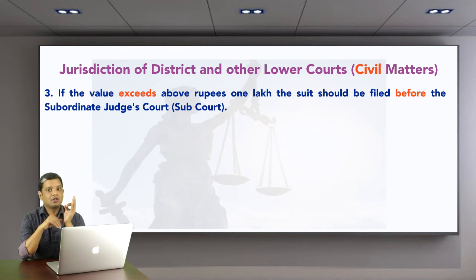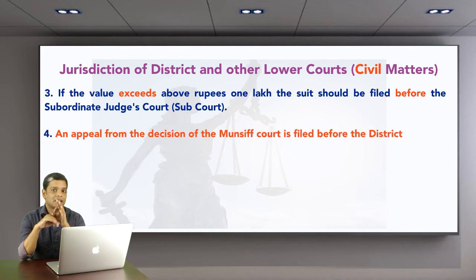But one point that you need to note here is about appeals. You may be thinking that from the Munsif Court it should go to the subordinate court, but the matter is not like this. Please pay attention. After the Munsif Court, the appeal goes to the district court directly. So it escapes the subordinate court.